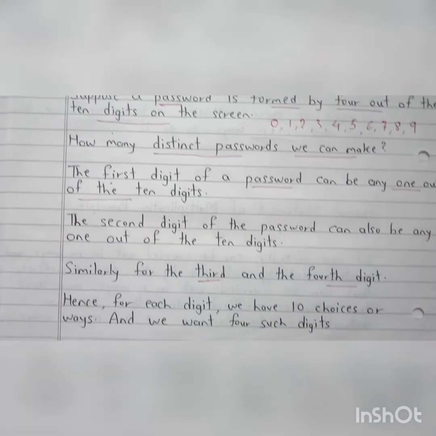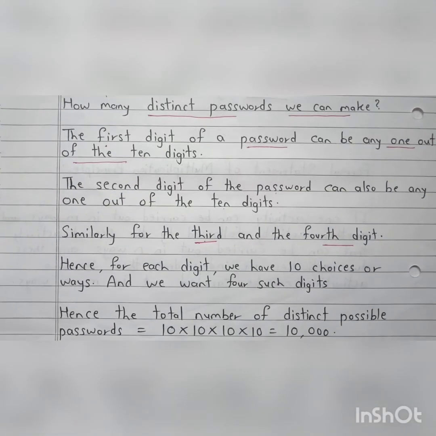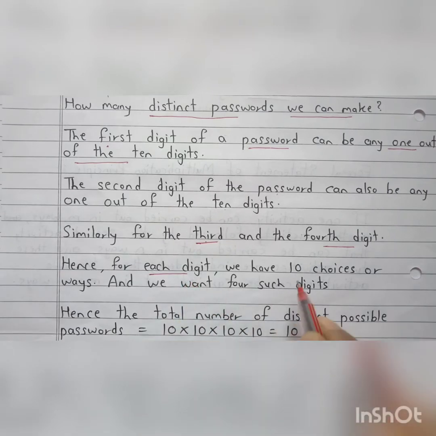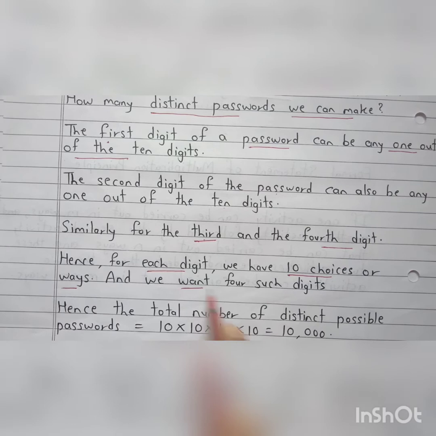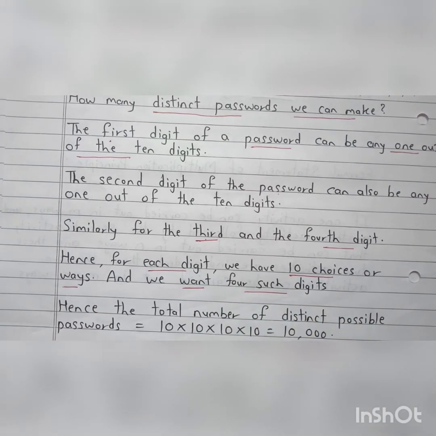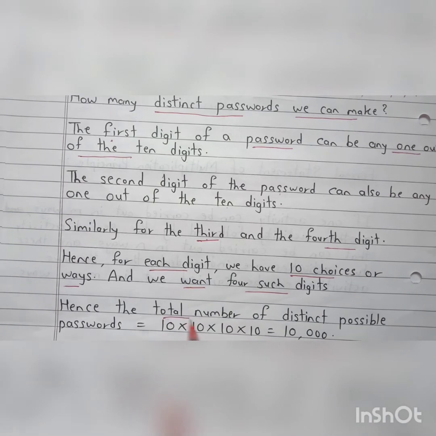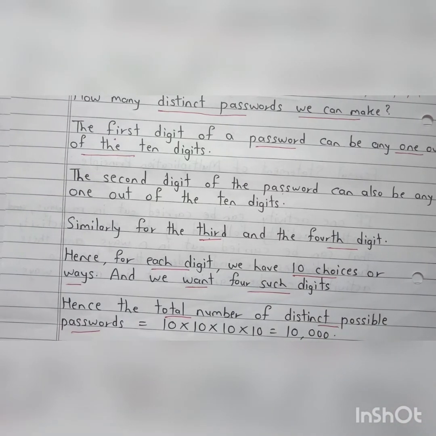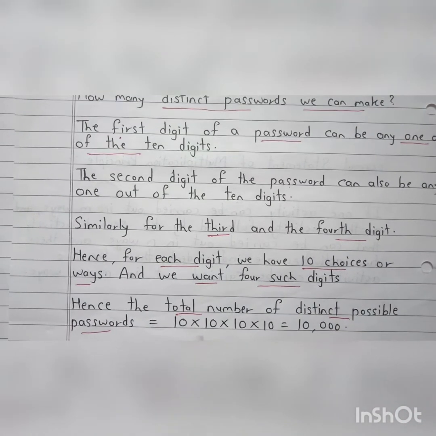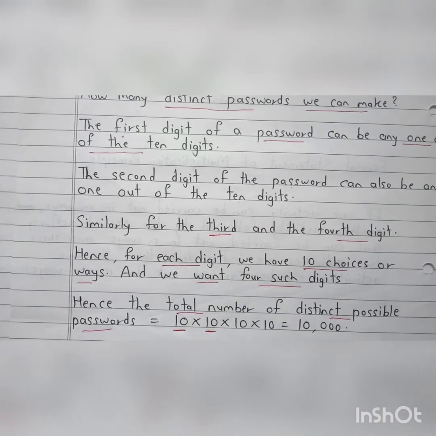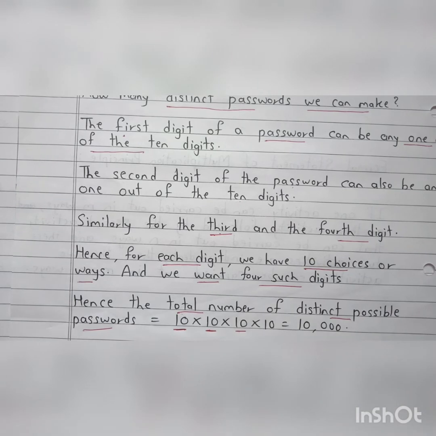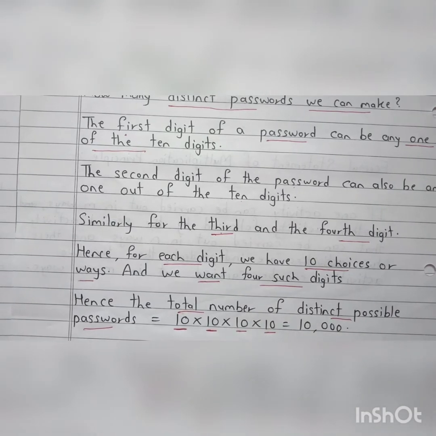So ultimately what is happening? For each digit we have 10 choices or ways, and we want 4 such digits. Every digit has 10 choices, and how many digits do we want? We want 4 digits. So the total number of distinct possible passwords: this is the first digit, which you can select in 10 ways. This is the second digit, which you can select in 10 ways. The third digit again in 10 ways, and the fourth digit again in 10 ways.